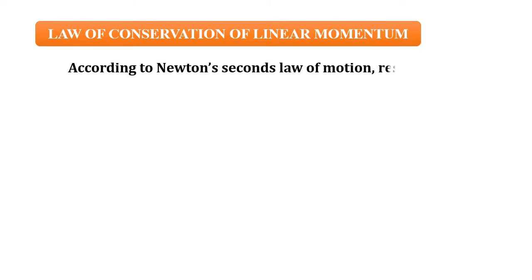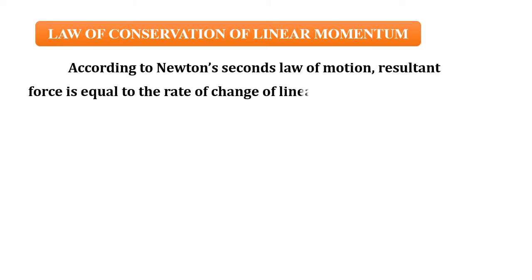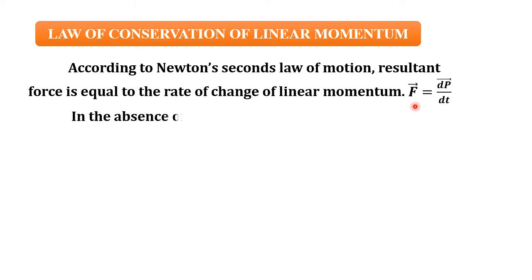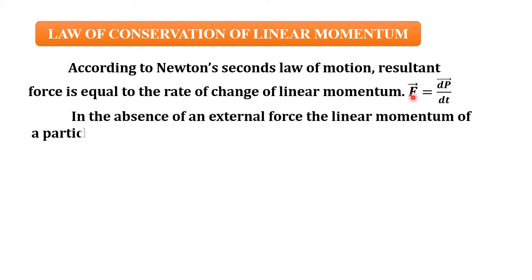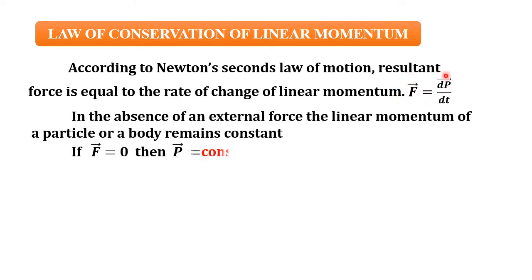According to Newton's second law of motion, as we all know, resultant force is equal to what? Rate of change of linear momentum. Mathematically, it can be written as F = dp/dt. If the net resultant force acting on the system is 0, meaning F is 0, we can say that dp/dt is also equal to 0. That is, in the absence of external force, the linear momentum of a particle or a body remains constant.